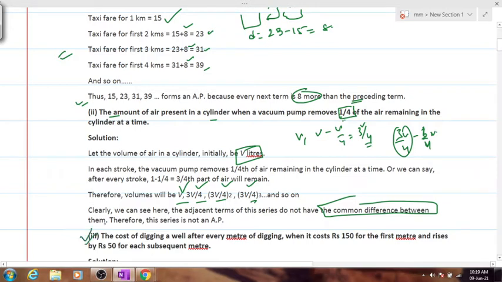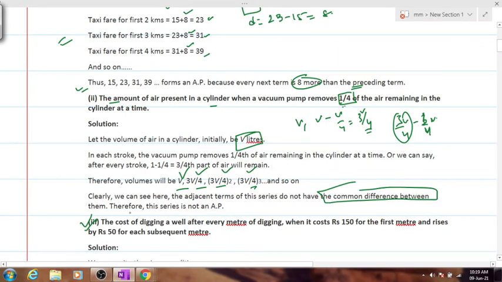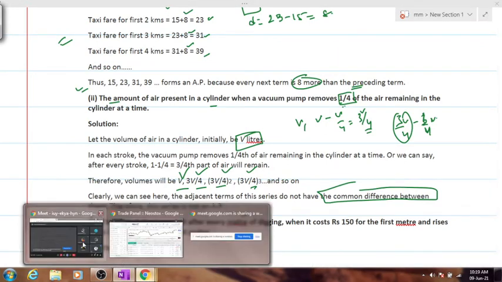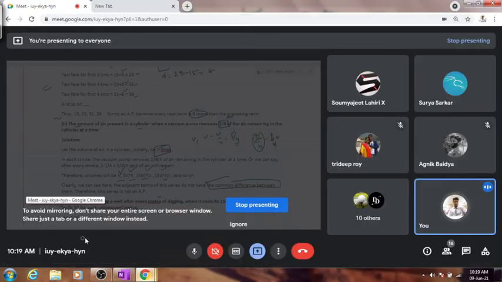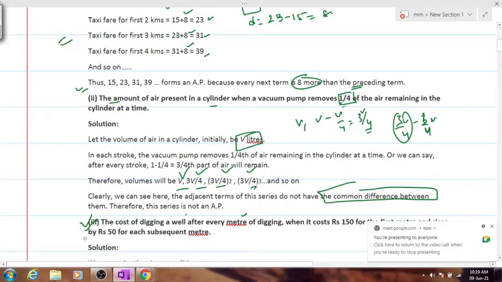Now the third one. How many can tell me the third one? The cost of digging the well, every meter, it's the same as the taxi one. It is the same as the taxi's numerical. Cost of digging a well, every meter of digging, it costs 150 rupees for the first meter and rises 50 for each subsequent meter.